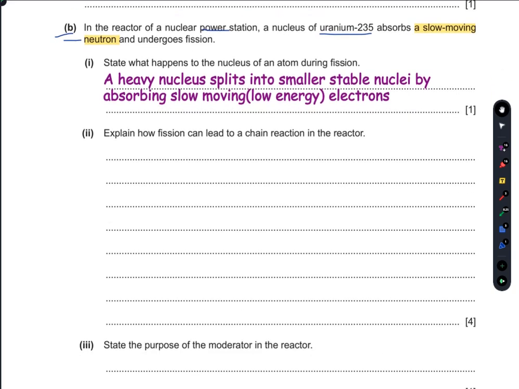Explain how fission can lead to a chain reaction in the reactor. What happens is that a large number of neutrons are emitted, and these neutrons can in turn trigger other uranium nuclei to undergo fission. The reaction would be uncontrollable, because more neutrons are emitted, more neutrons interact with more uranium atoms, and the reaction goes on until the uranium ends.